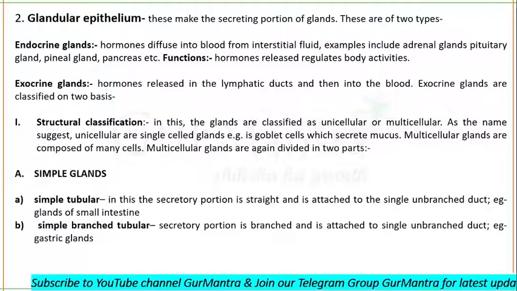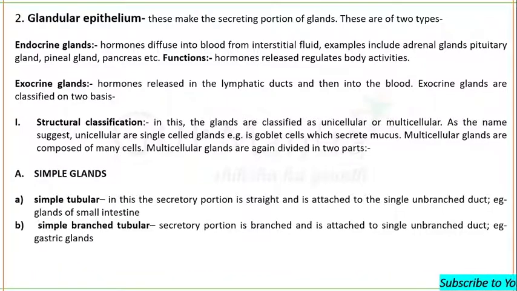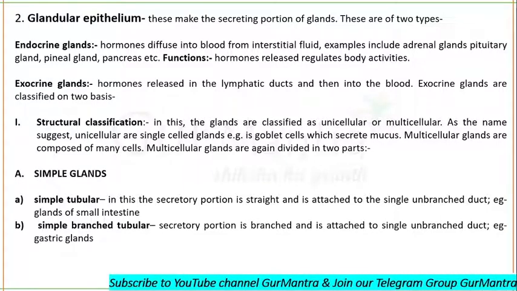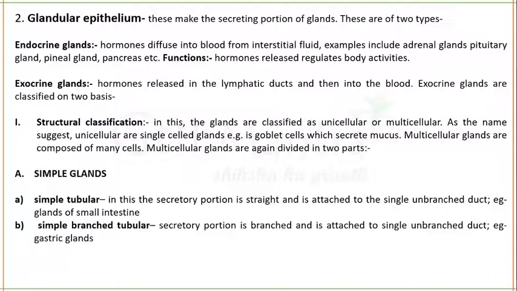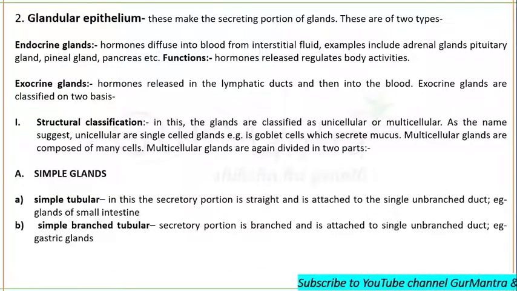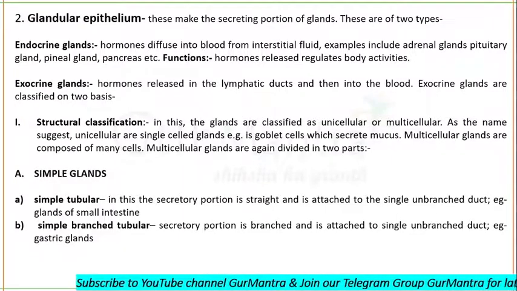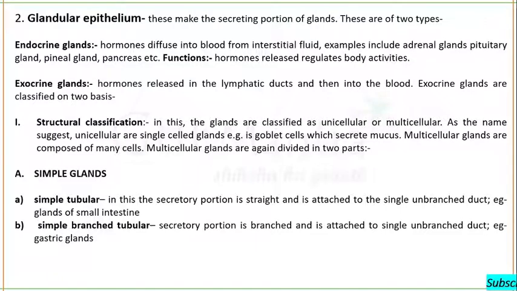So glandular epithelium makes the secreting portion of glands, and there are two main types of gland: endocrine glands and exocrine glands. Endocrine glands are ductless glands. They secrete hormones, and those directly diffuse into the blood from interstitial fluid.